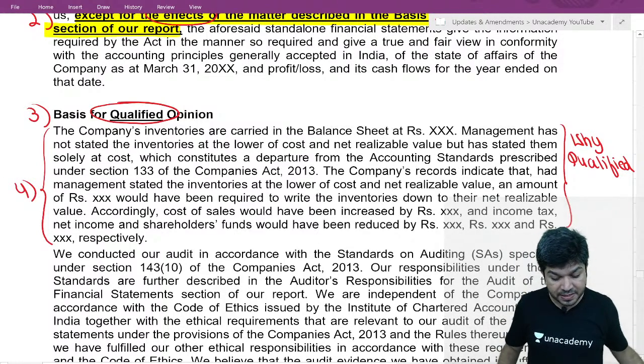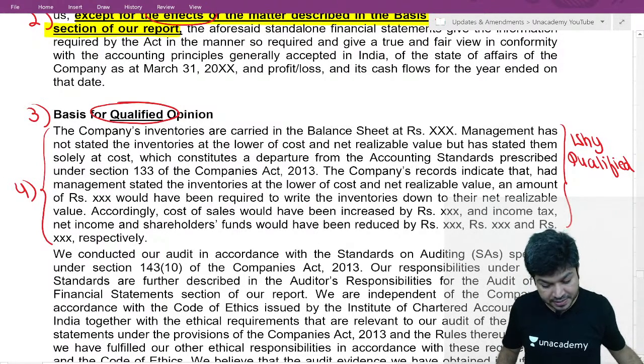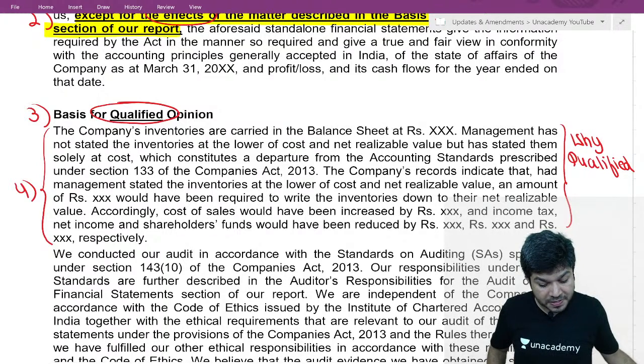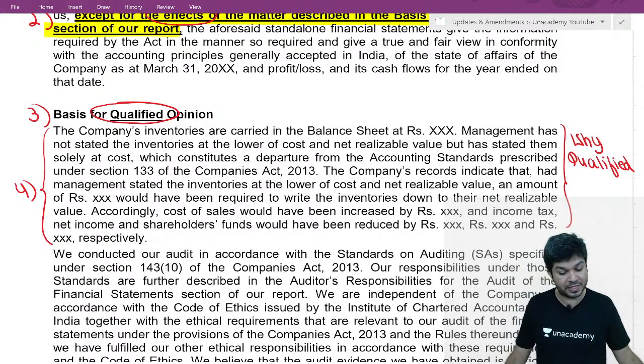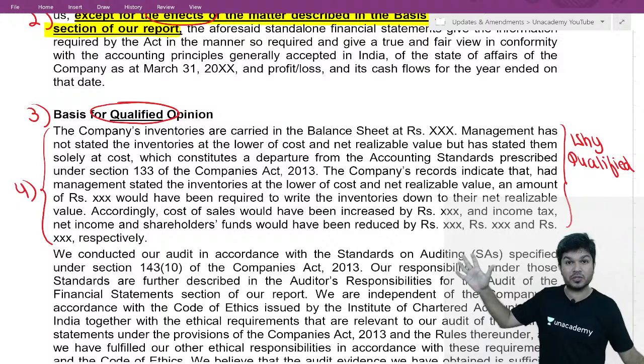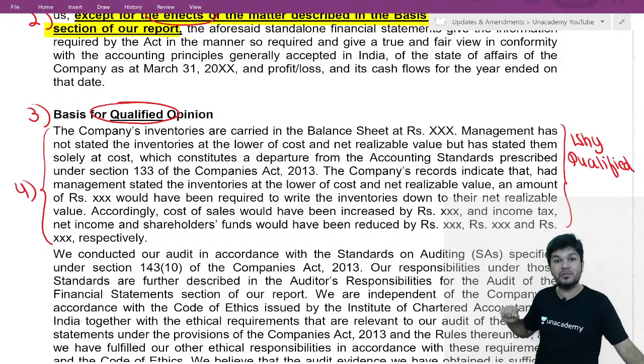The company's inventories are carried in balance sheet at XXX amount. Management has not stated inventory at lower of cost or NRV, but has solely stated at cost. This constitutes a departure from accounting standard 2. If inventory was valued at cost or NRV, whichever is lower, inventory will go down by this much.